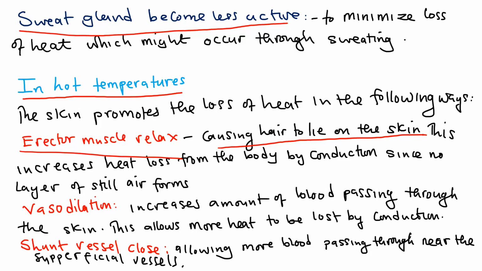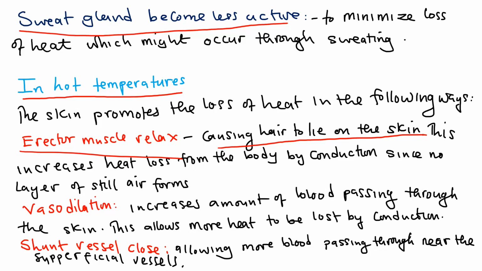This increases the heat loss from the body by conduction, since there is no layer of still air to insulate the skin. So no layer of still air on the skin to insulate it from losing heat. Therefore, there's loss of heat.